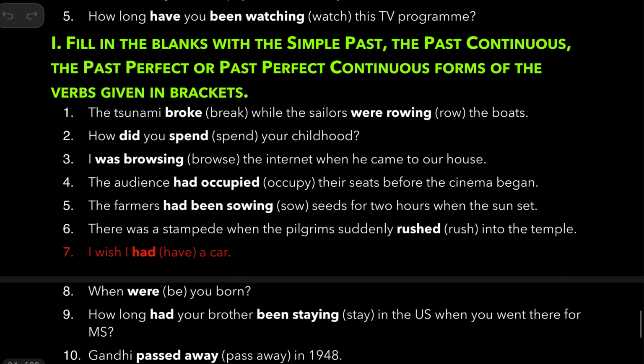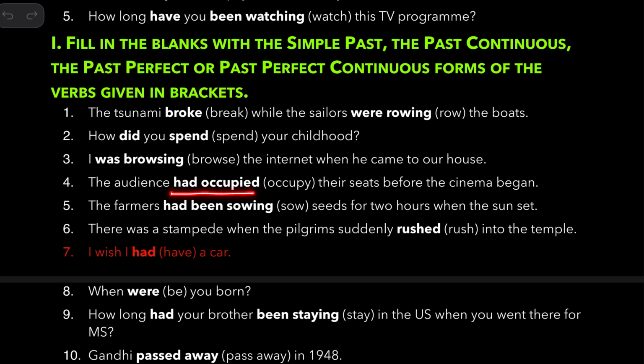And then in the next exercise, you are asked to use any of these four past tenses. The tsunami broke while the sailors were rowing the boats. So they were doing this and sometime some action happened. This is a background action and this is shorter action. How did you spend your childhood? I was browsing the internet when he came to our house.